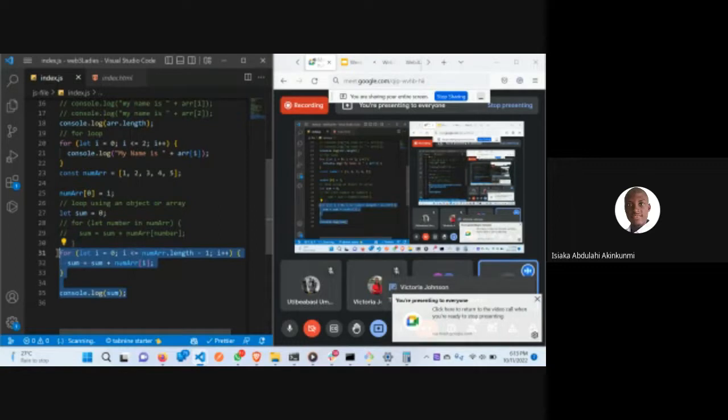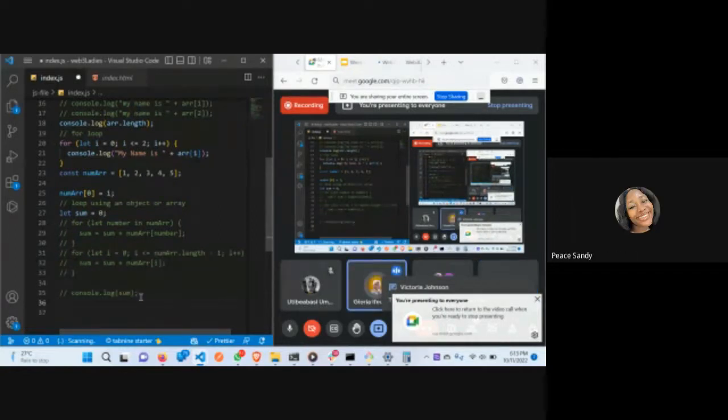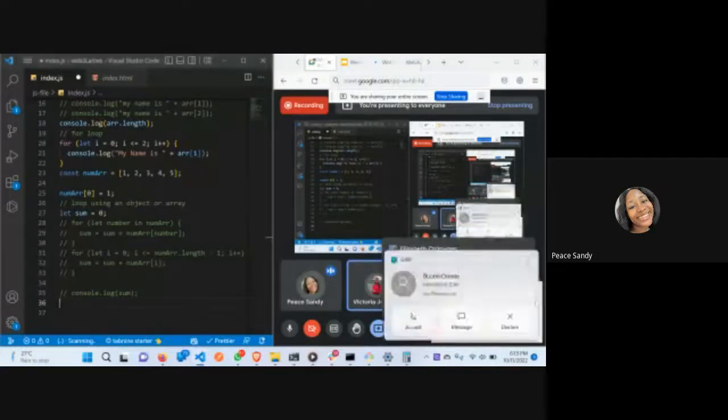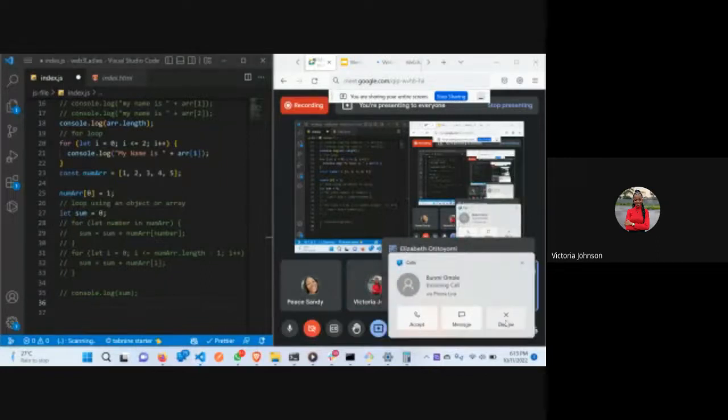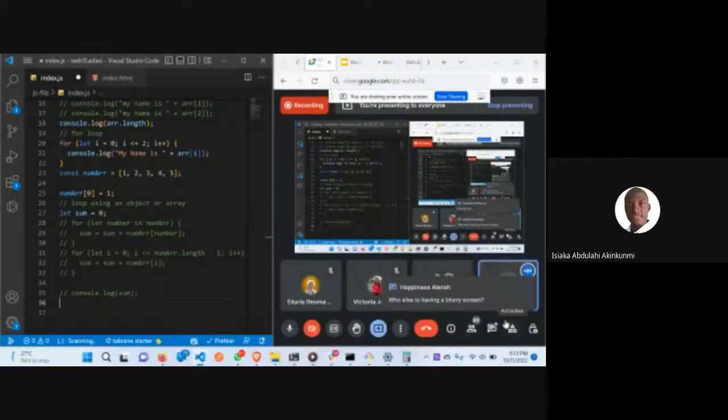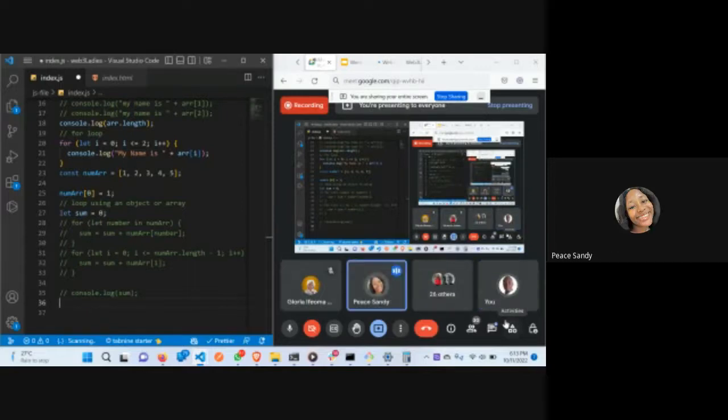You can all see my screen, right? Sir, your screen is low. Not clear. The screen is low. Okay. See, it's not clear. Okay, I'm trying to.